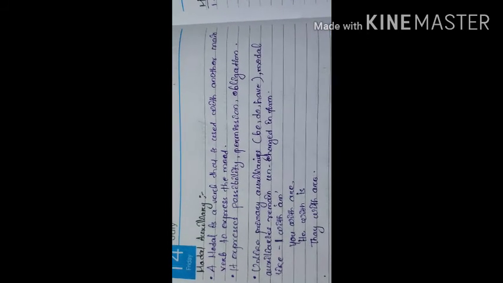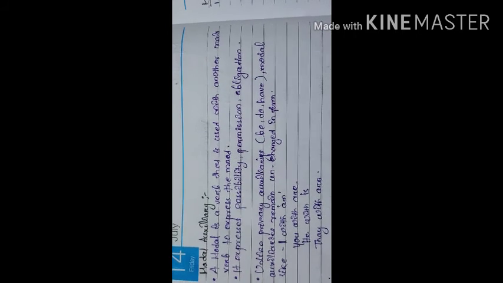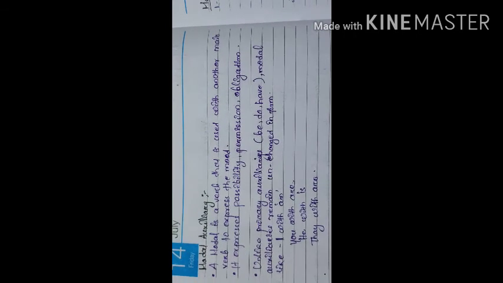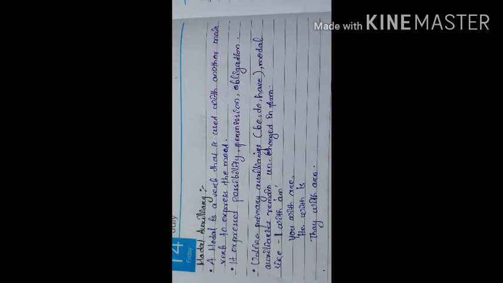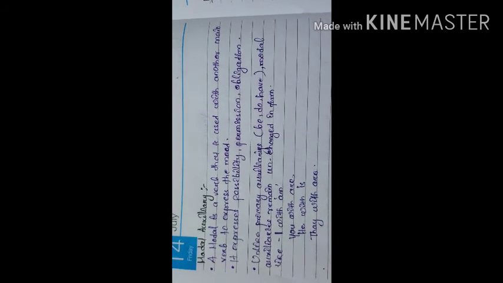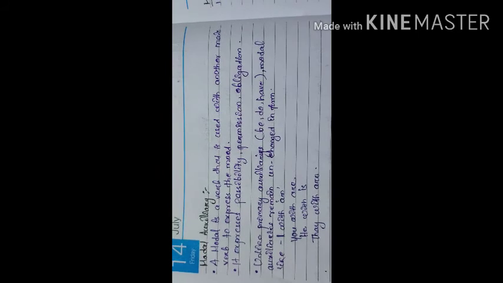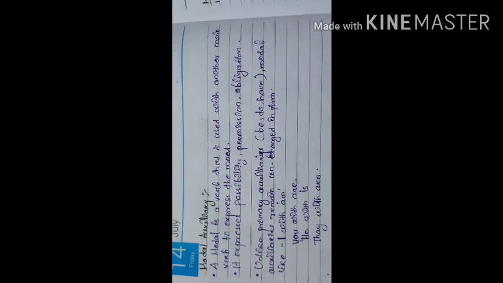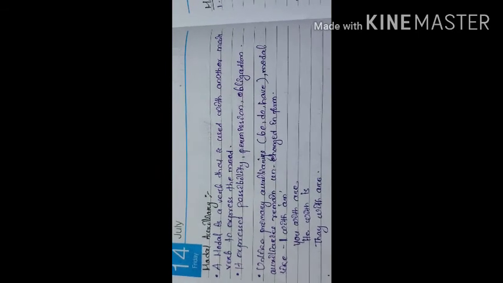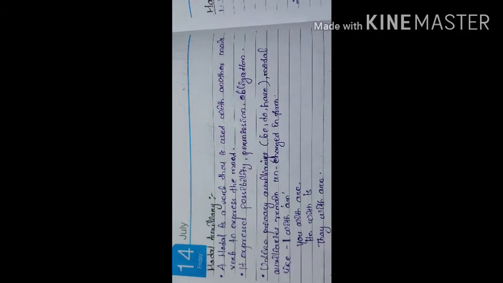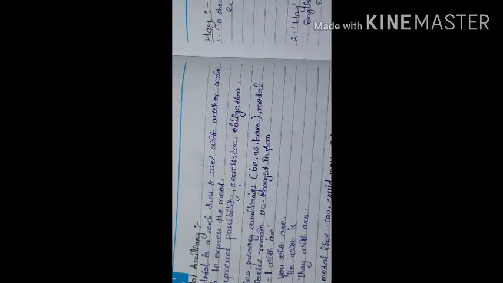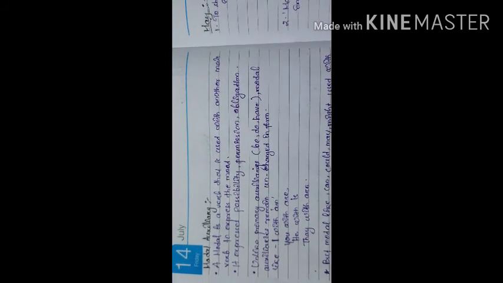modal auxiliary. A modal is a verb that is used with another main verb to express mood. When we want to show the mood of a sentence or the subject, we have to use a modal. The word modal is made from the word mood.